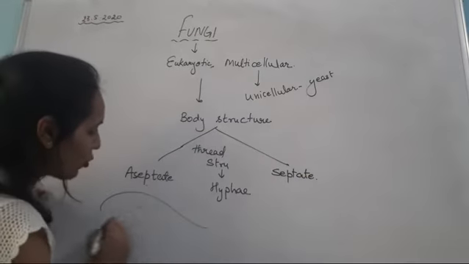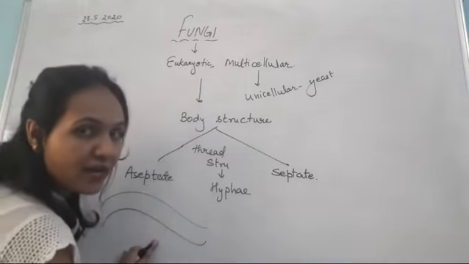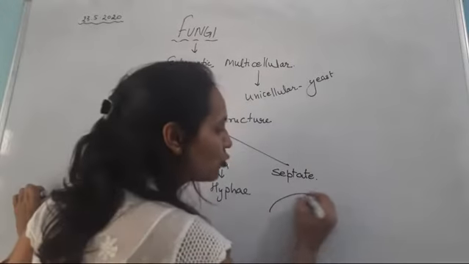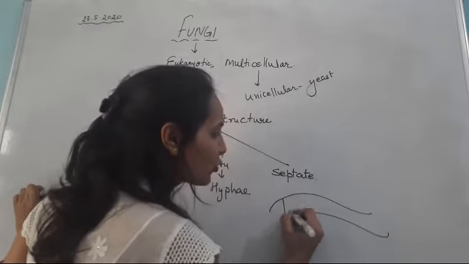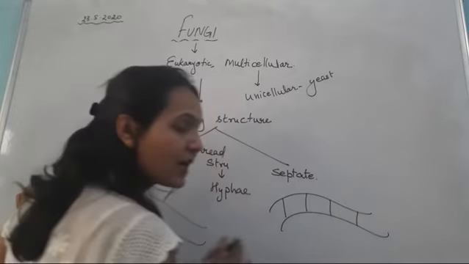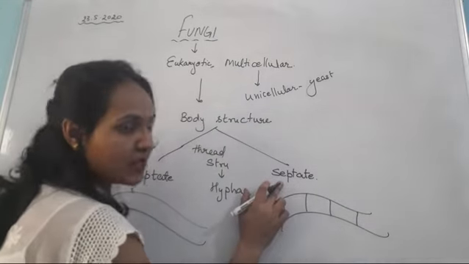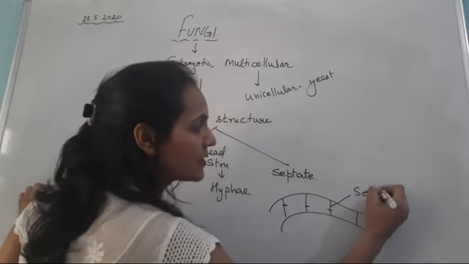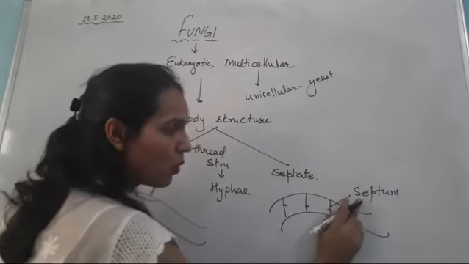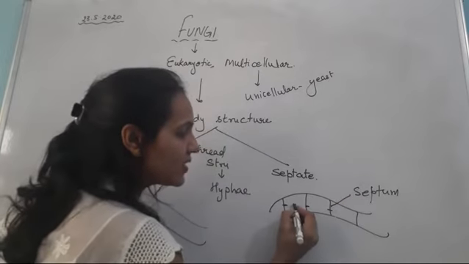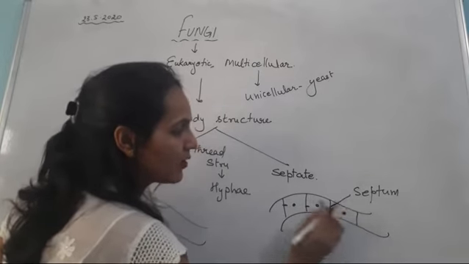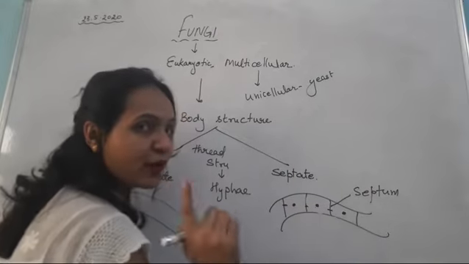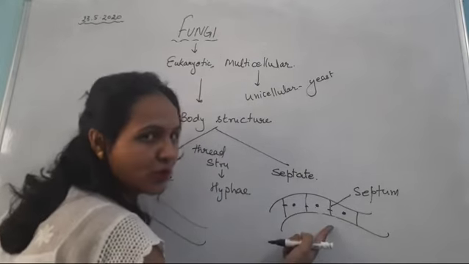Aseptate form, those fungi which have hyphae and they do not have cross walls, and those fungi which have cross wall in their hyphae are said to be septate. These cross walls are called septum. And each portion between two septa contains one nucleus, so they are uninucleate.